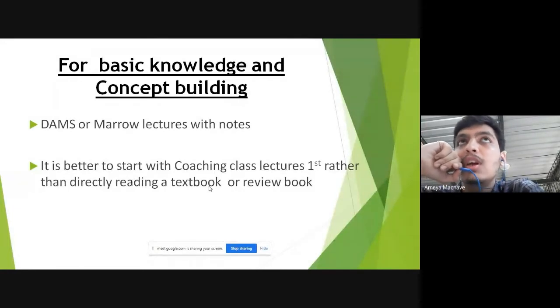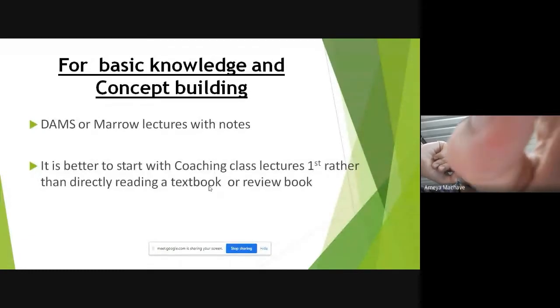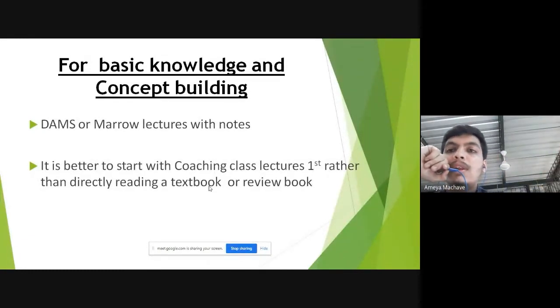So it is always better to have a teacher guiding us, telling us what is important from the entire topic. So I would recommend starting with either DAMS or Marrow lectures. Both are equally good. You can go with Marrow lectures, and for DAMS, at least if any of your friends has DAMS, go through the topics of refraction and squint, which the sir teaches very well, and it helps in solving the questions. Otherwise, all the topics are covered quite well in Marrow lectures as well.